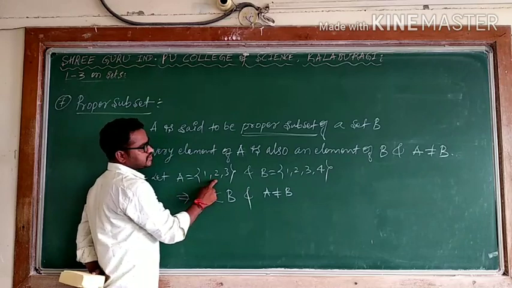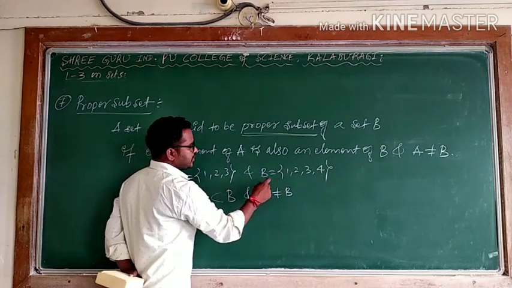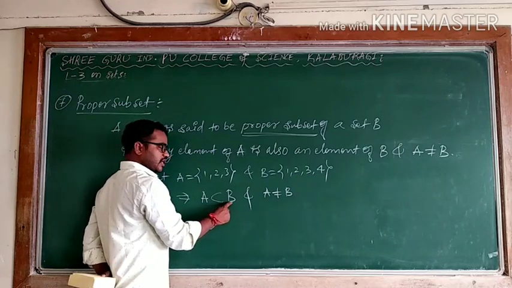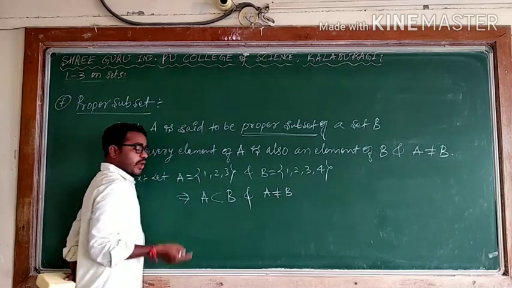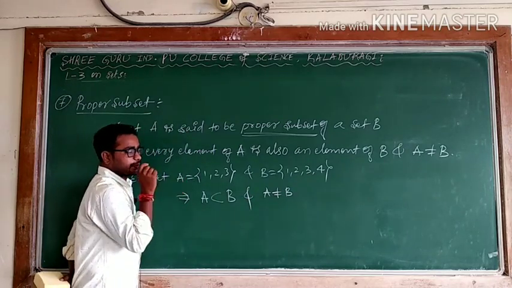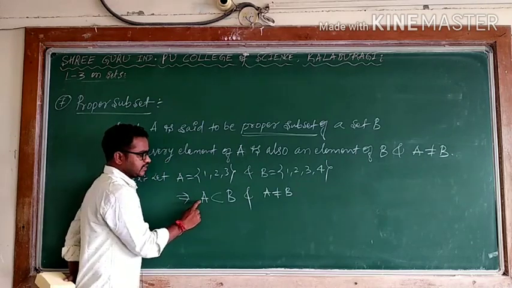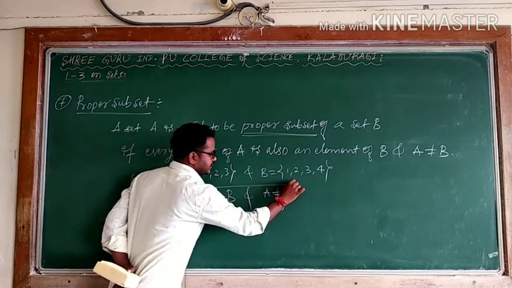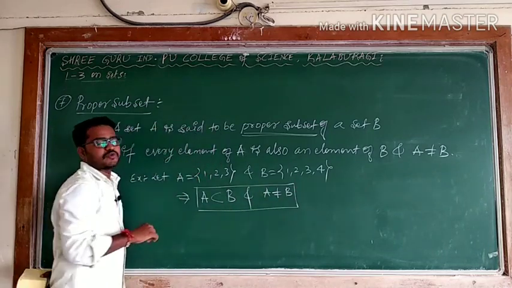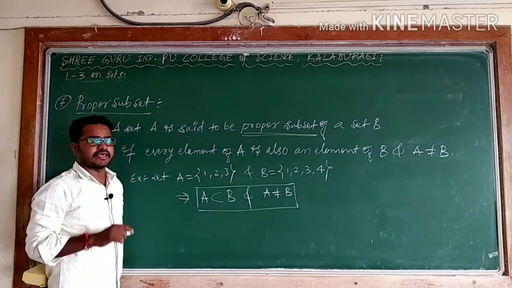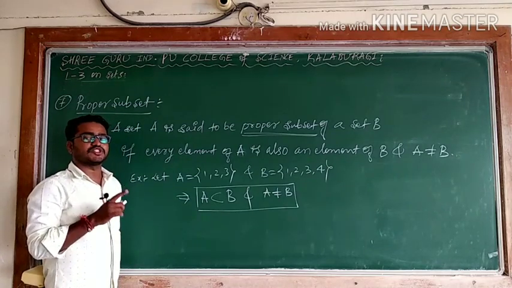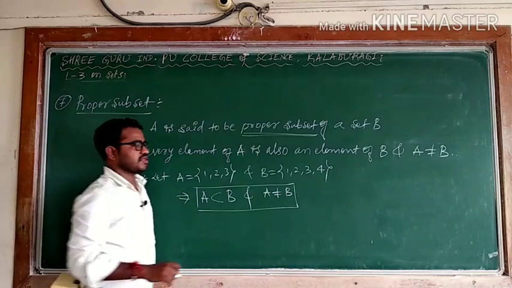Here 1, 2, 3 is there, here 1, 2, 3, 4 is there. Means A and B are not equal, but A is a subset of B. But particularly A is not equal to B. When A is not equal to B, and it is satisfying subset, that particular thing is what? Proper subset. I can say every proper subset is a subset, but every subset is not a proper subset, because